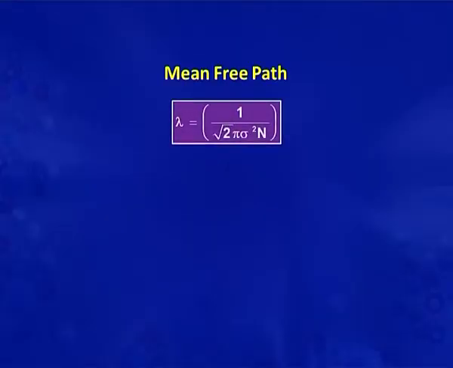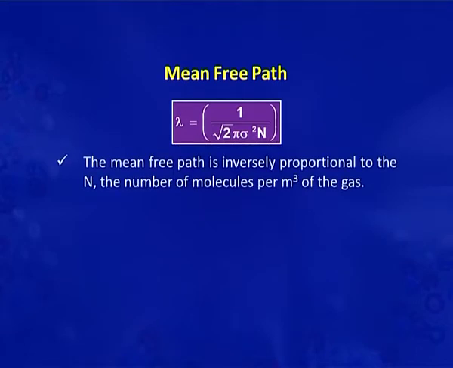So, the equation for mean free path is lambda equals 1 by root 2 pi sigma square into N. From this expression it is clear that the mean free path is inversely proportional to N. What is N? N is the number of molecules per meter cube of the gas.